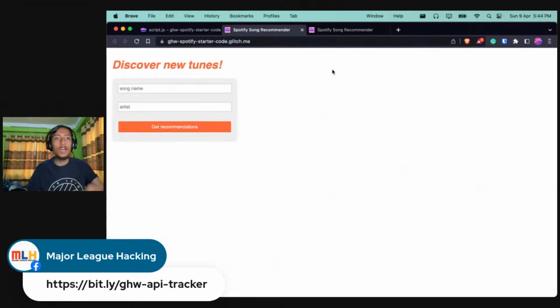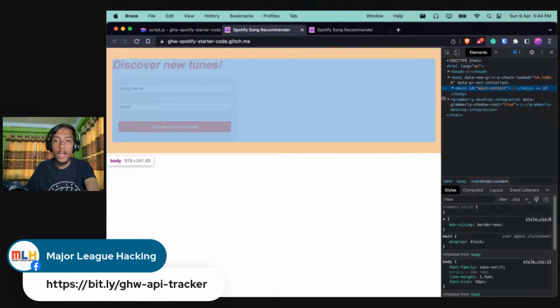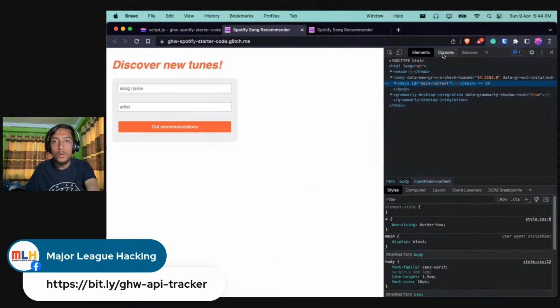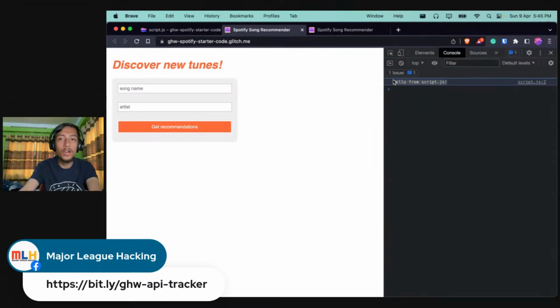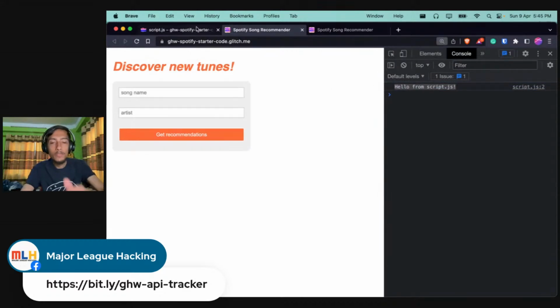So if you go to my tab over here and click on inspect, and go to the console, here you will be able to see the message "Hello.javascript" shown over here. Cool. Awesome. So that is what we see over there.